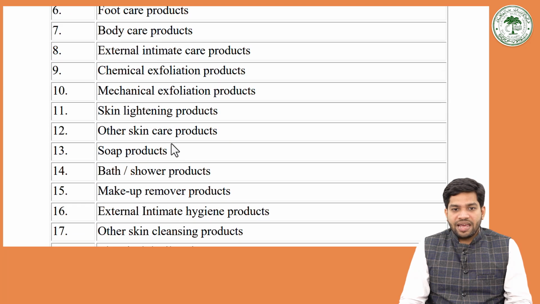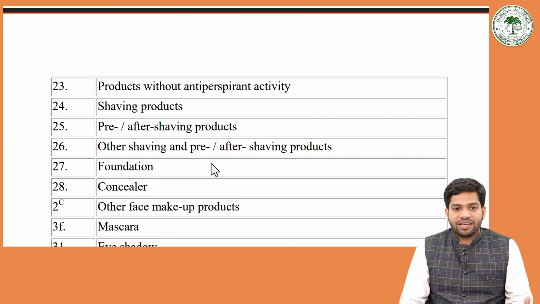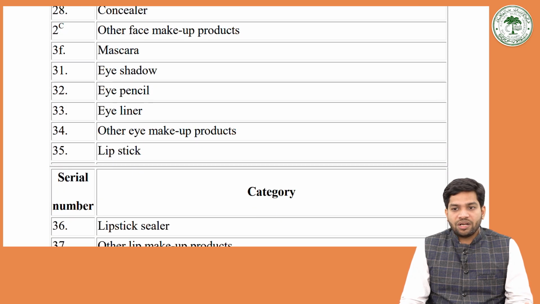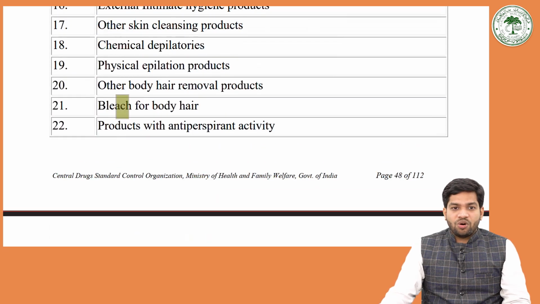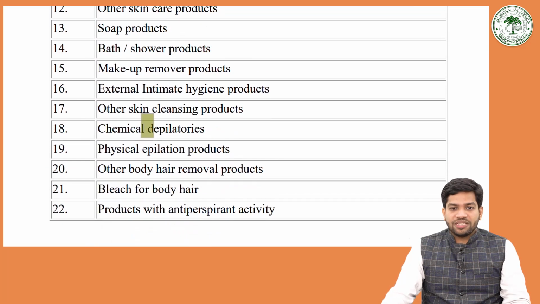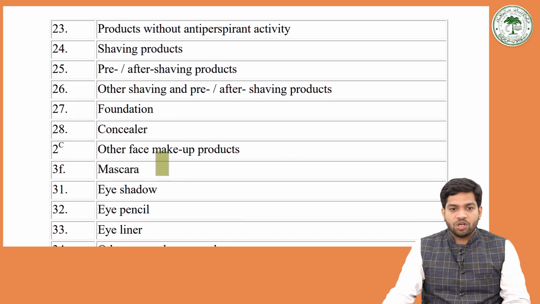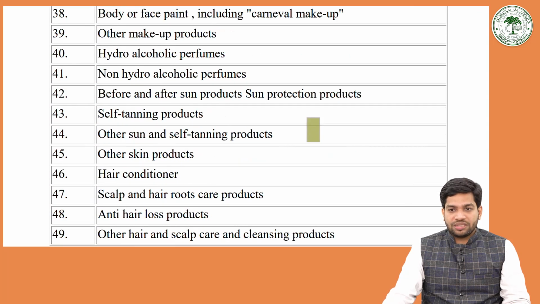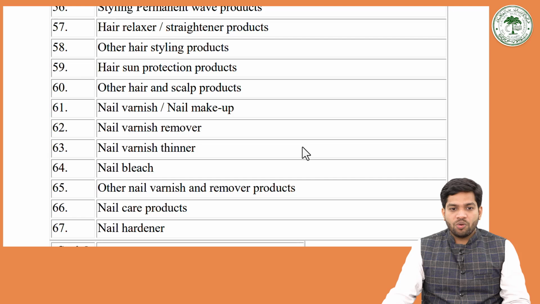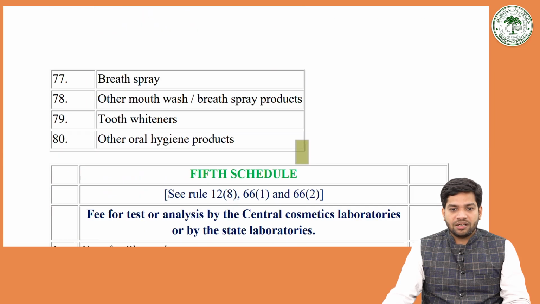So they can have a toxic and side effects on the body. So that is a matter of concern, and that is matter of toxicology as well. So we must know these things. So you can see this all products has been specifically mentioned, what all products shall be there as a cosmetics, and what all imports and what thing can be imported and what things are under this act.